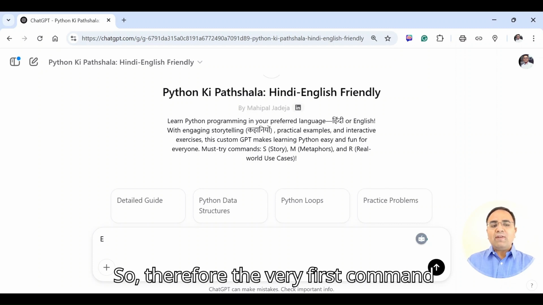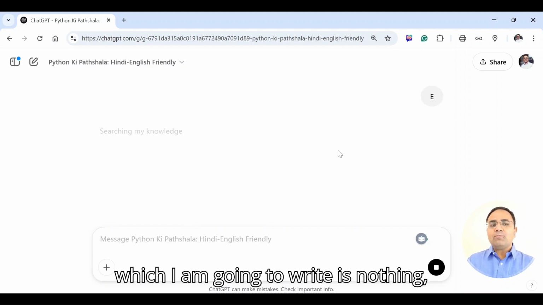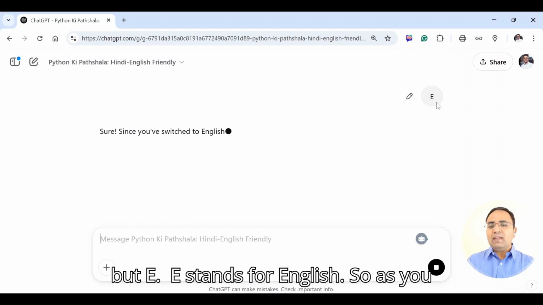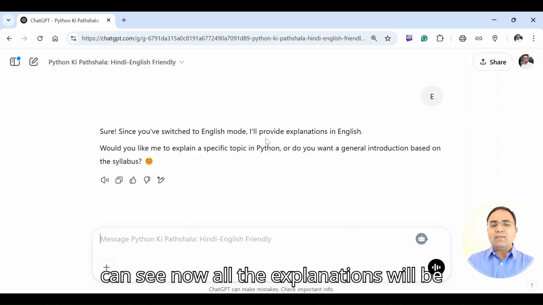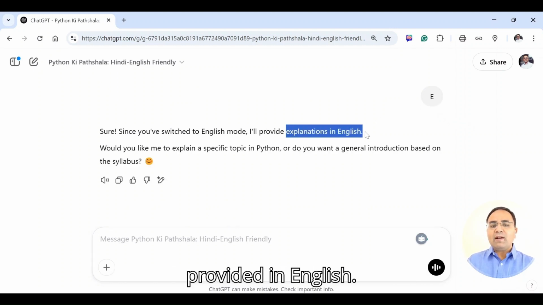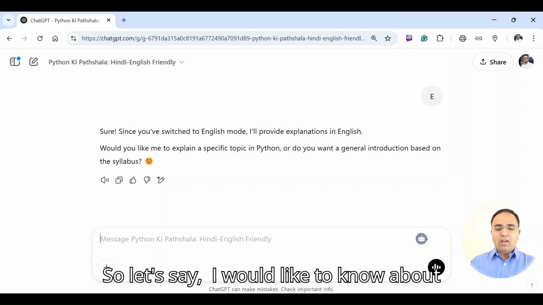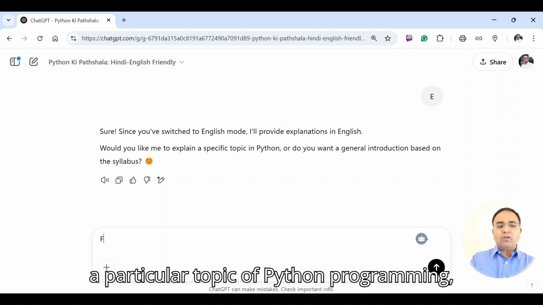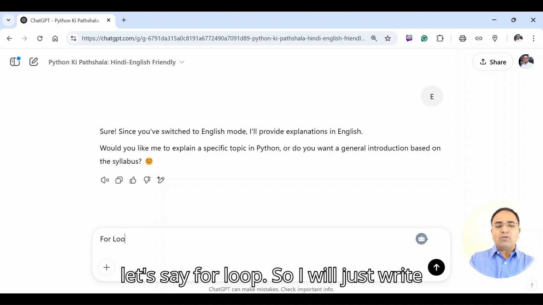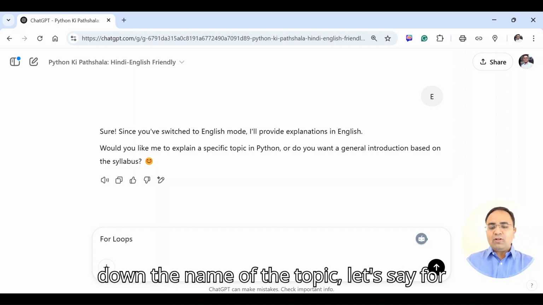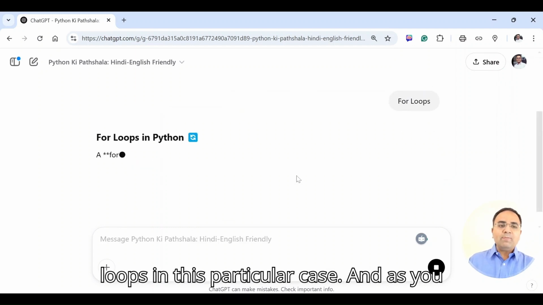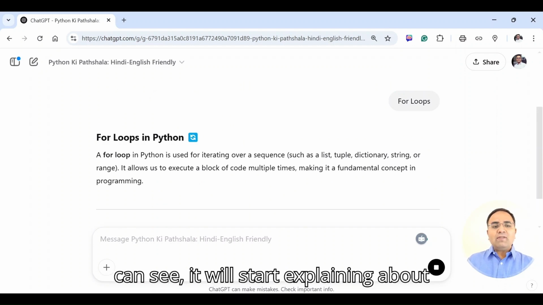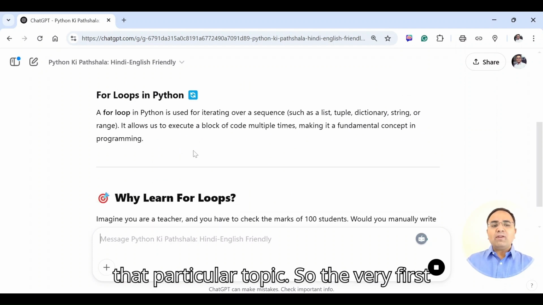So therefore, the very first command which I am going to write is nothing but E. E stands for English. So as you can see now, all the explanations will be provided in English. So let's say I would like to know about a particular topic of Python programming, let's say for loops. So I will just write down the name of the topic, let's say for loops in this particular case. And as you can see, it will start explaining about that particular topic.